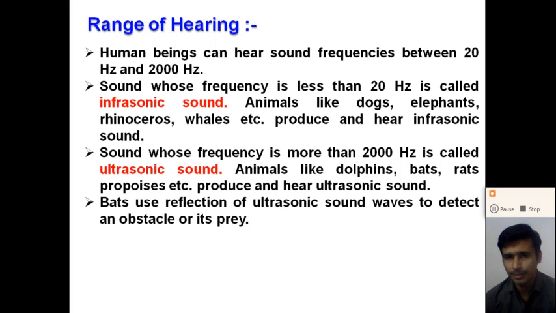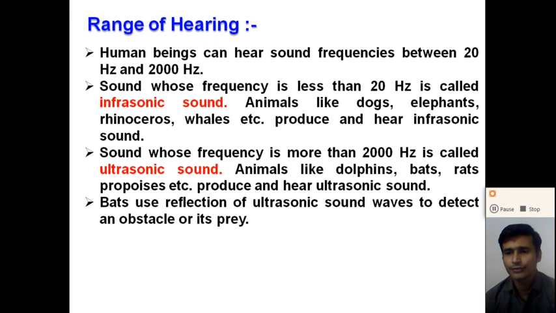Understand? The human being can hear the sound which has a frequency between 20 hertz and 2000 hertz. Below 20 hertz and above 2000 hertz human beings cannot hear.